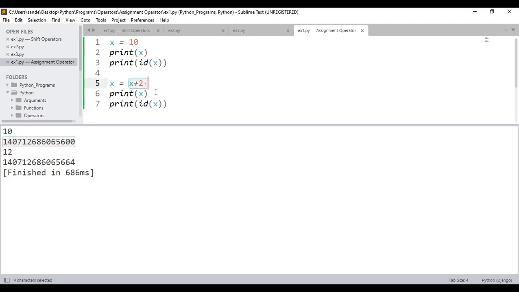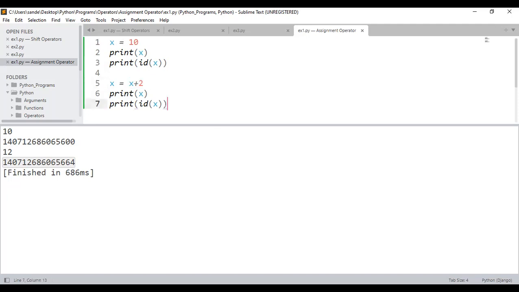See here, 10 plus 2 is 12. Now print 12. That's the output I got. Next, I'll be getting a different address. See here, a different address. Technically, this is called assigning plus 2 to a variable.